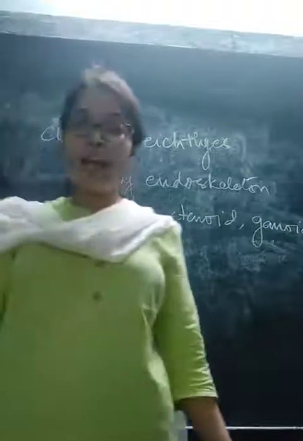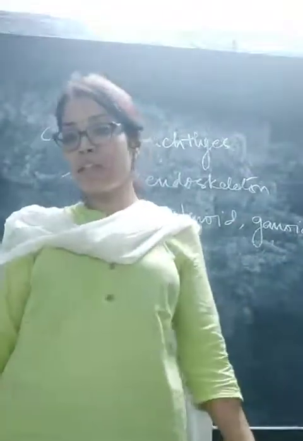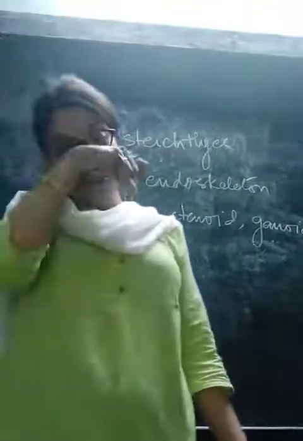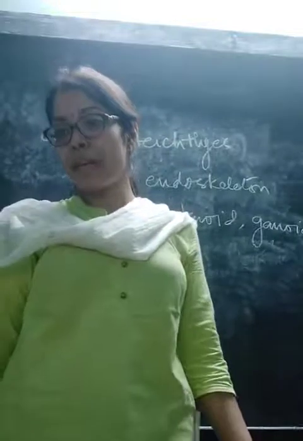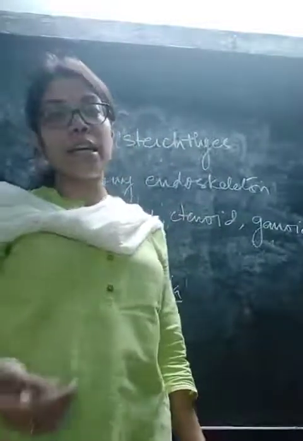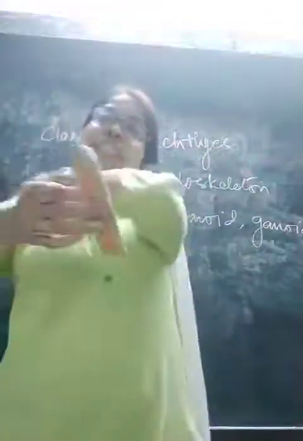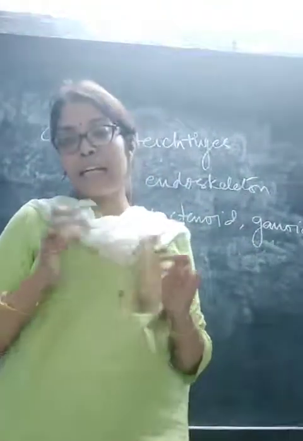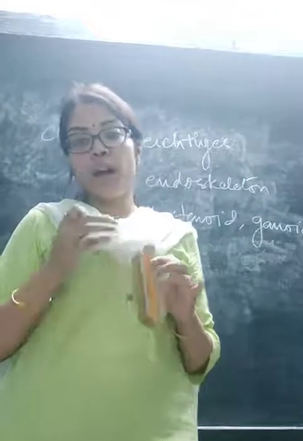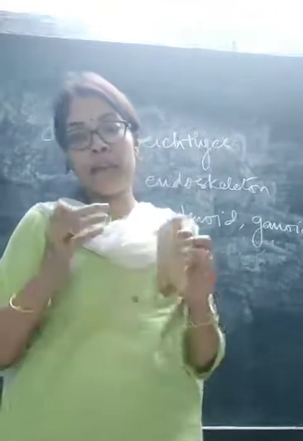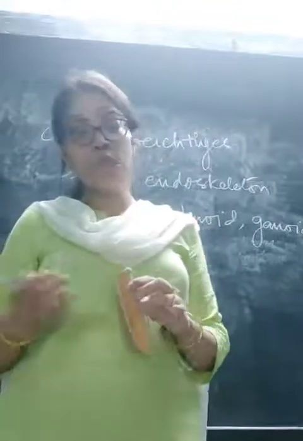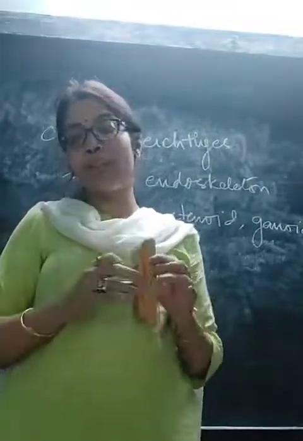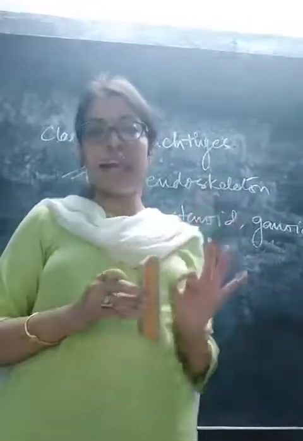I hope you all have understood till this much. I have discussed till class Osteichthyes. You have 4 more classes left: class Amphibia, class Reptilia, class Aves and class Mammalia. Those classes I will discuss in the next video that I make for this chapter. Till this much I want you to learn the examples, 1 or 2, and 2 or 3 characteristics of each group of organisms.